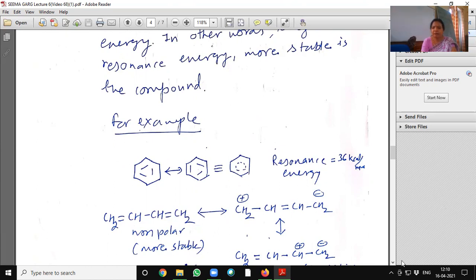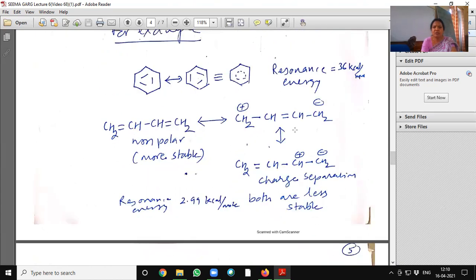For example, we can calculate resonance energy for benzene also. And here 1,3-butadiene is more stable because of this resonance energy 2.9. And the benzene molecule is stable due to the high resonance energy, 36 kilocalorie per mole.